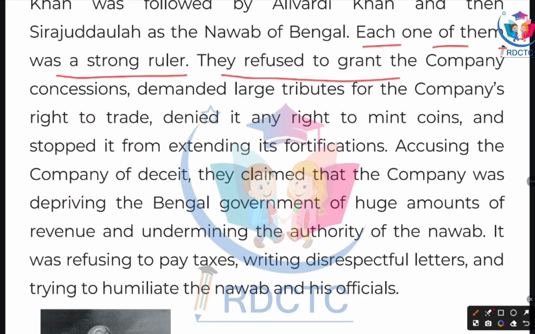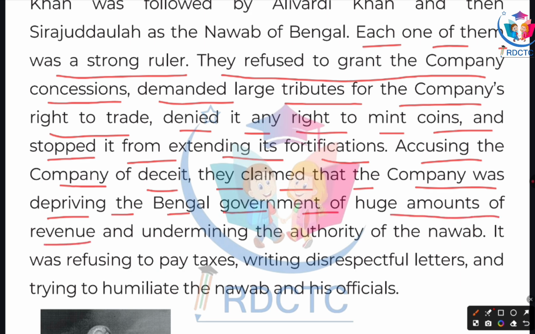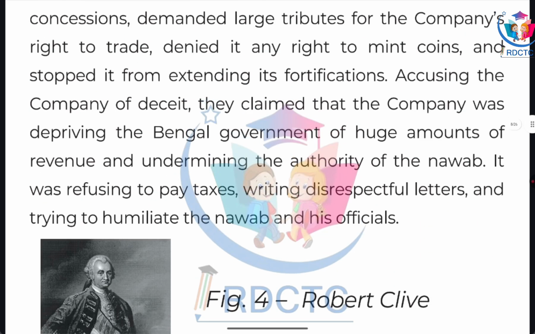They refused to grant the company concessions, demanded large tributes for the company's right to trade, denied it any right to mint coins, and stopped it from extending its fortifications, accusing the company of deceit. They claimed that the company was depriving the Bengal government of a huge amount of revenue and undermining the authority of the Nawab. It was refusing to pay taxes, writing disrespectful letters and trying to humiliate the Nawab and his officials.